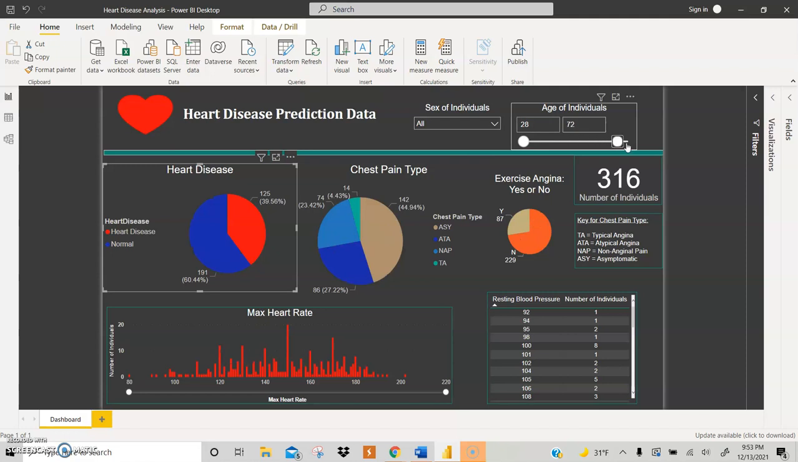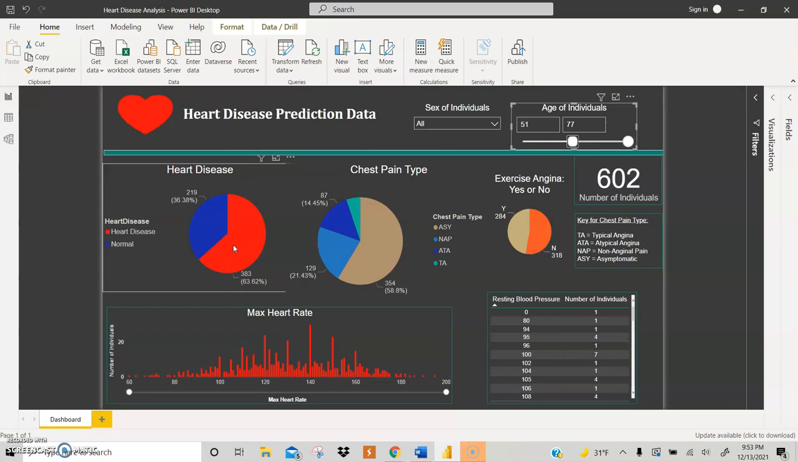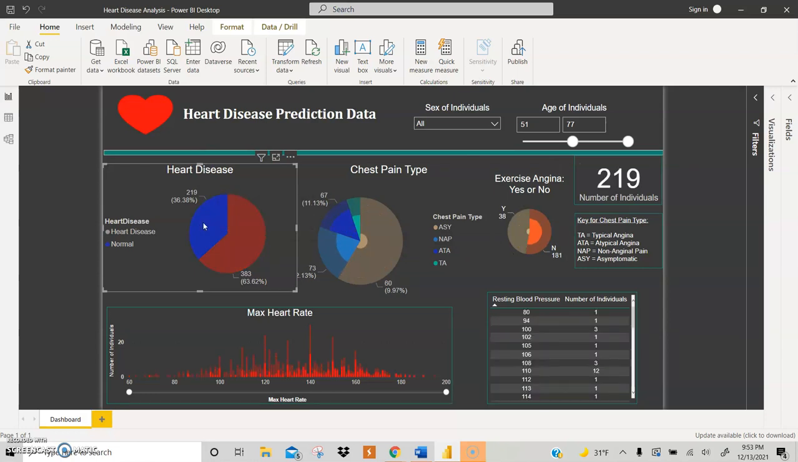And then for the older individuals, we'll go 51 and above. A lot of those people actually did have heart disease, and a lot of those people, once again, were asymptomatic. So out of the heart disease cases, once again, asymptomatic led, with a tiny bit of people having typical chest pain. And a lot of those asymptomatic cases that have heart disease did have chest pain when exercising. And then for the normal ones, a lot were atypical chest pain, and a lot of those people did not have chest pain while exercising.